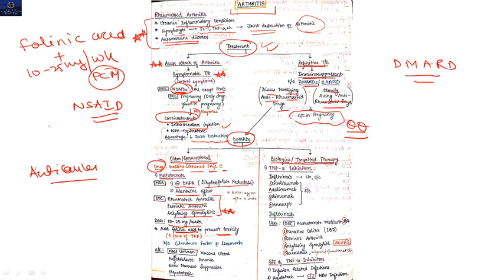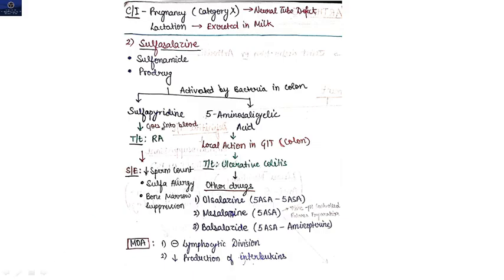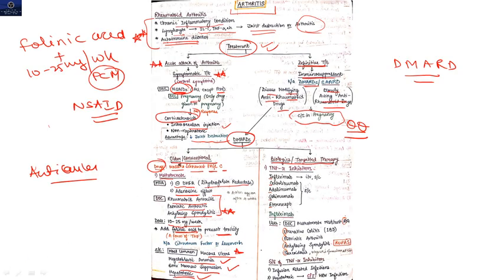Clear? Now side effects: most common side effect is mucosal ulcers. Then megaloblastic anemia, bone marrow suppression, and hepatotoxicity will be there. So this is your methotrexate. Clear? This is contraindicated in pregnancy and lactation. These drugs are contraindicated in pregnancy and lactation. Now, so this is your first drug in the older or conventional classification. We will discuss biologicals after discussing the older classifications.